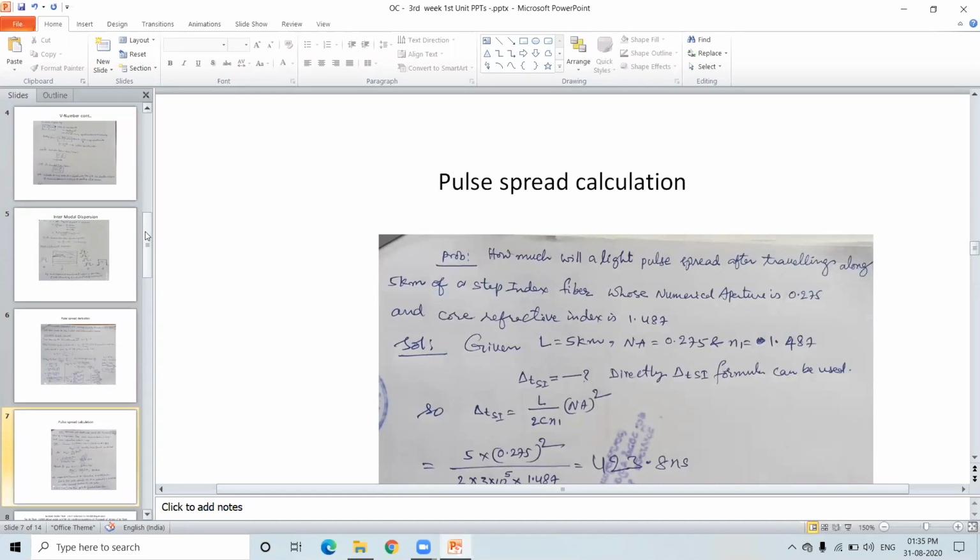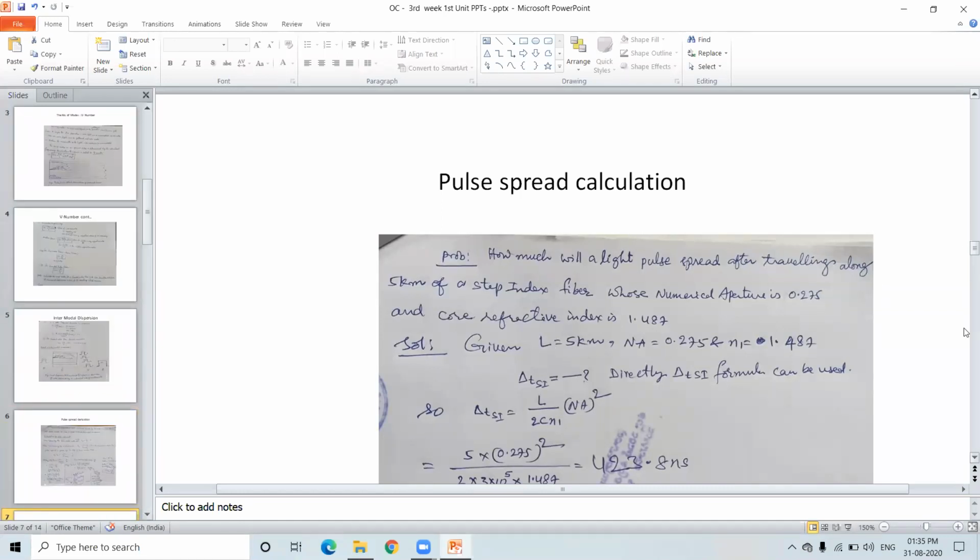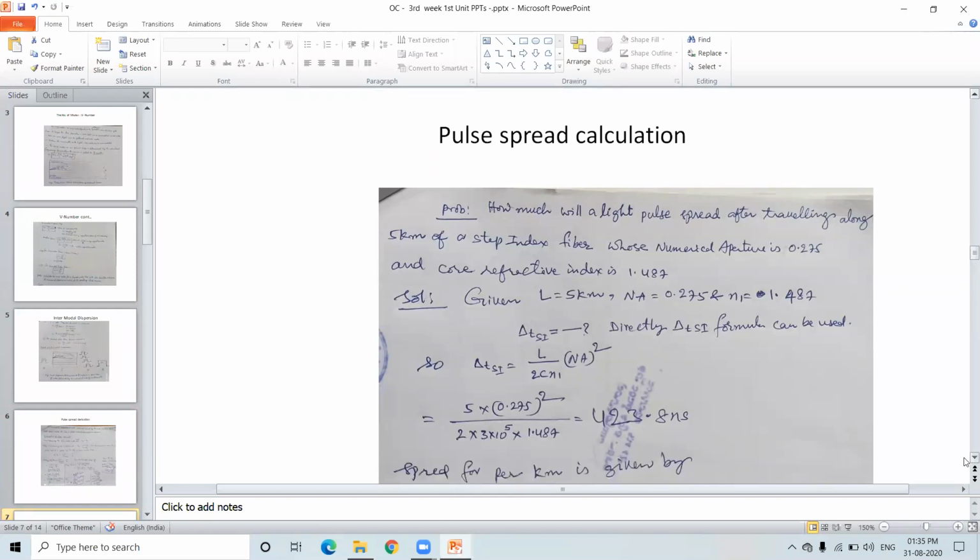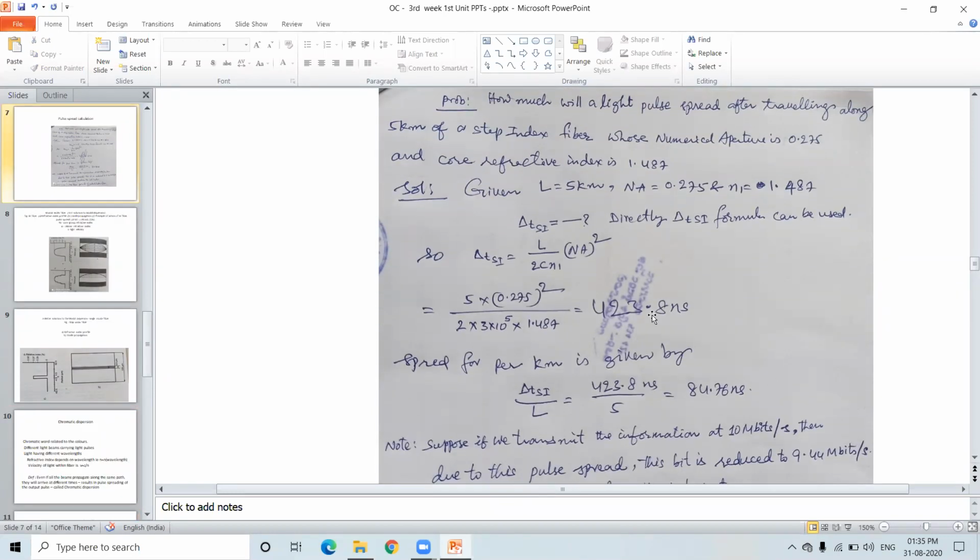Here the pulse spreading, okay, let us see here only. Now let us see here. So now, what is this one? These are the parameters as given. Please see the solution. L has been given, NA has been given, n1 has been given. So what is the delta T_SI? He directly asked how much the light pulse will spread. Since we derived it earlier, directly the delta T_SI formula can be used.